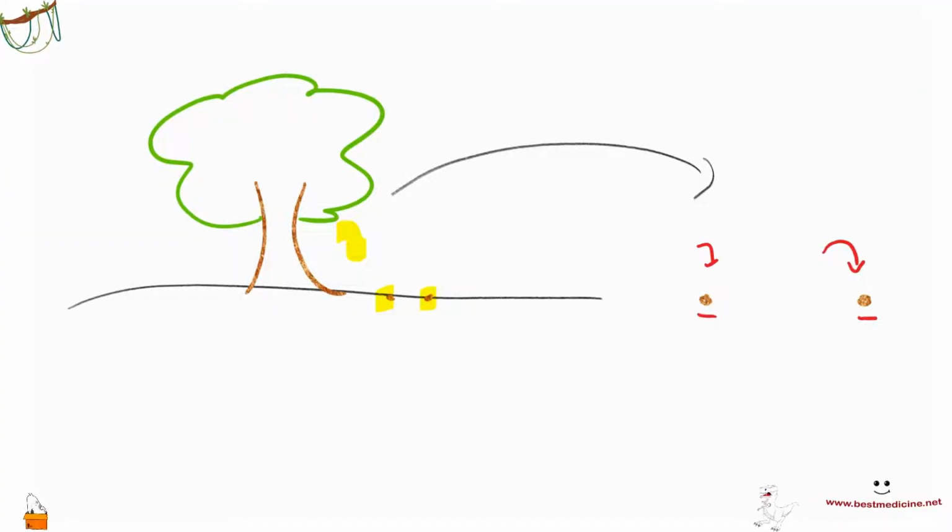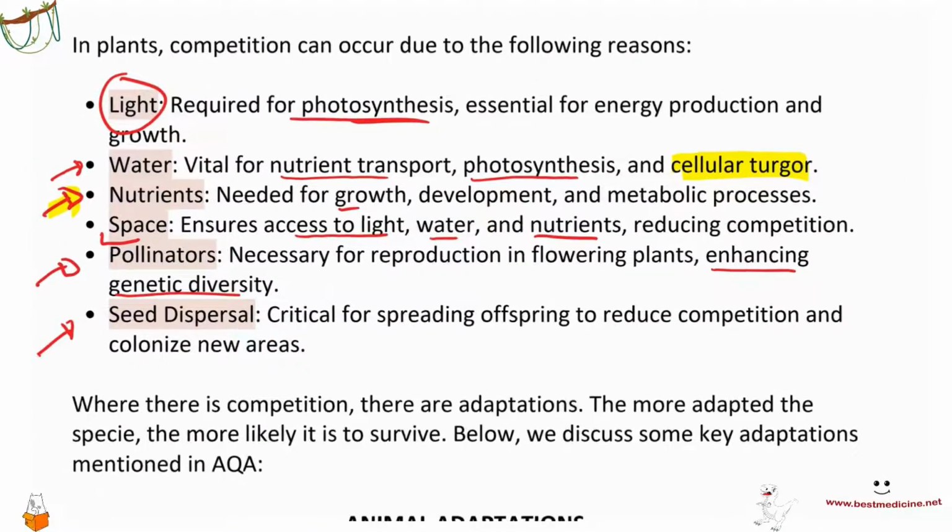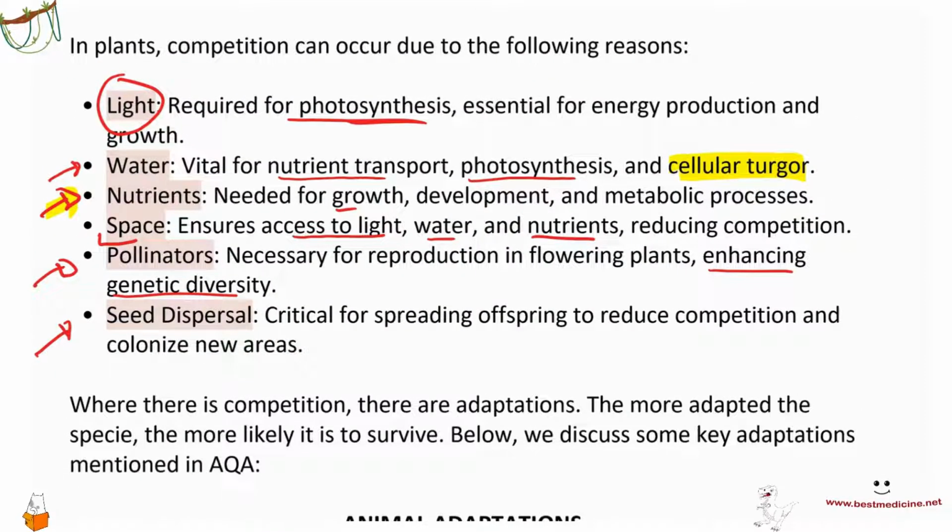Another example is wind dispersal. Wind dispersal is that seeds are enclosed in very light packages that are able to be carried around by winds, like dandelions. Another example of animal dispersal is that some seeds are very sticky, so they catch on to the fur of different animals and then are deposited elsewhere. And so dispersal is very important to reduce competition, okay, and colonize newer areas.